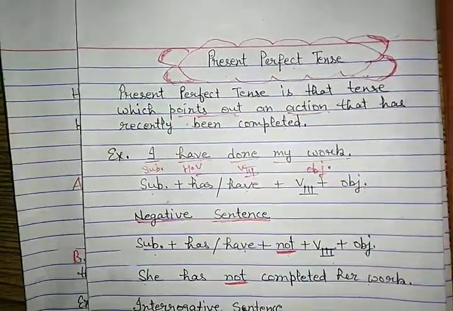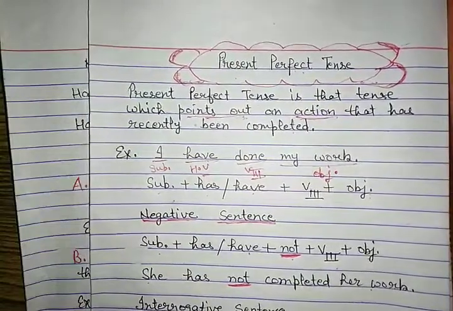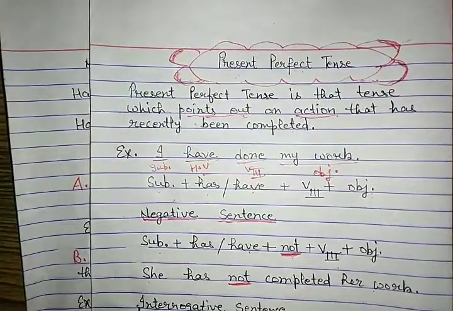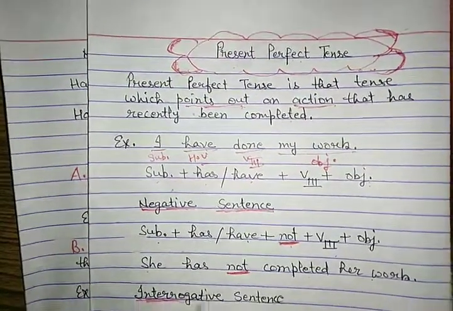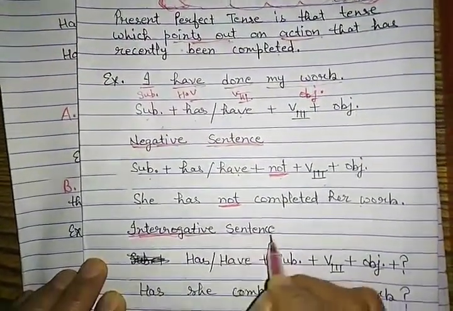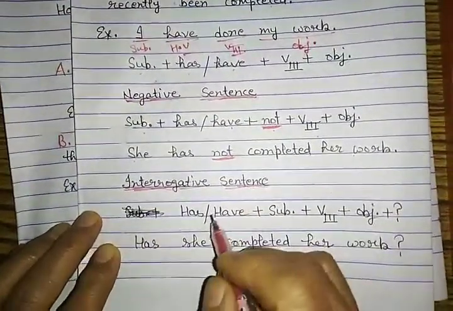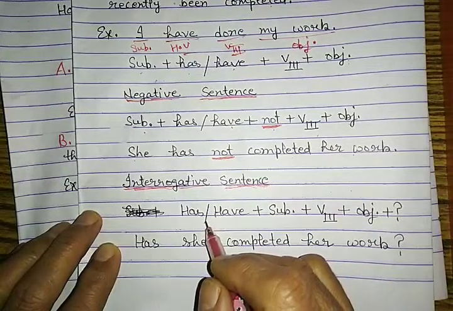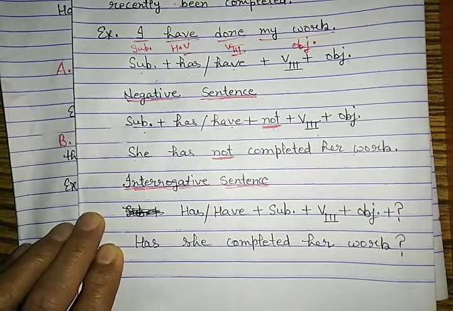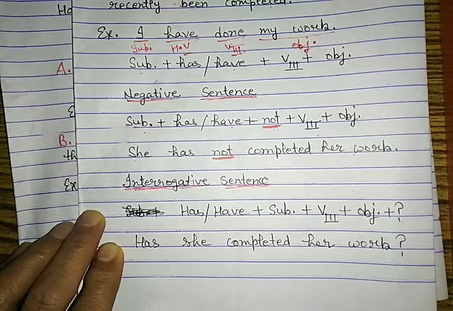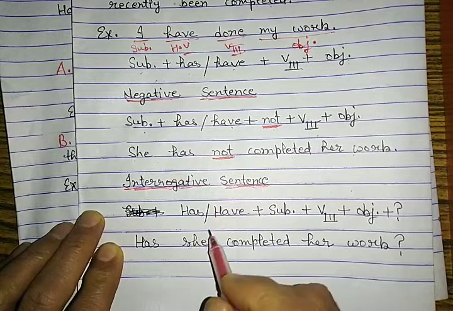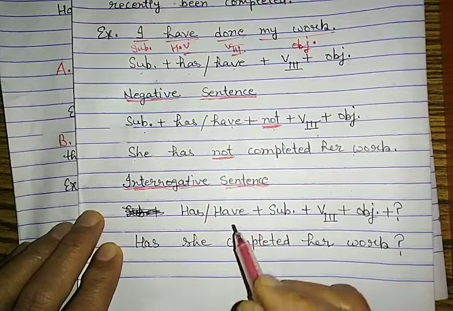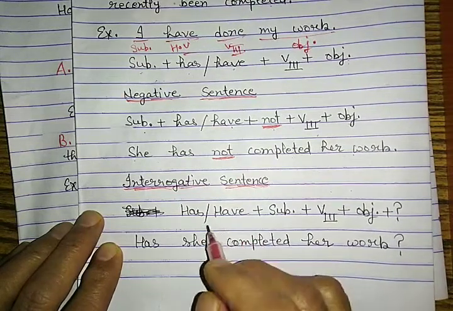Now comes the interrogative sentence. An interrogative sentence always asks a question. So in an interrogative sentence we use the helping verb in the beginning of the sentence.